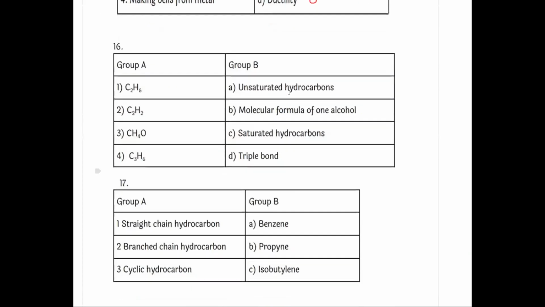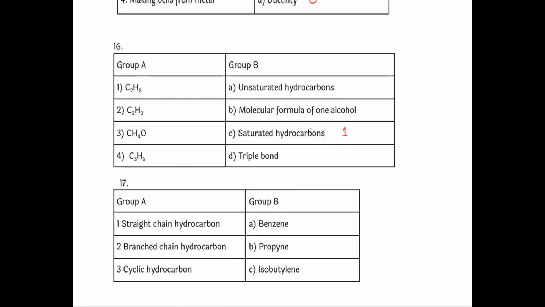Next is the 16th one. Formula is given. We have to find out. C2H6. C2H6 is a general formula of alkane, CnH2n+2. 2 into 2, 4 plus 2, 6. So it is a saturated compound.